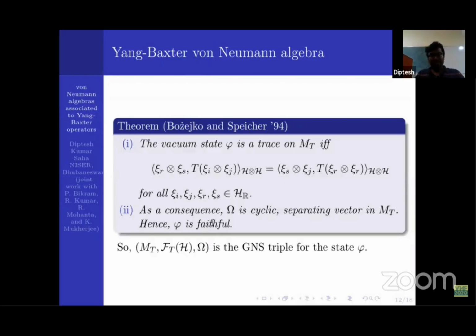And as a result, they showed that omega is a cyclic and separating vector for M_T, and as a result phi is faithful. So what we get is that M_T, F_T H, and omega form a GNS triple for the state phi.